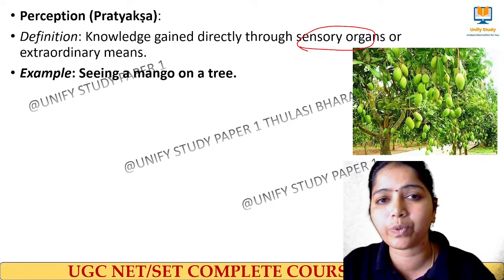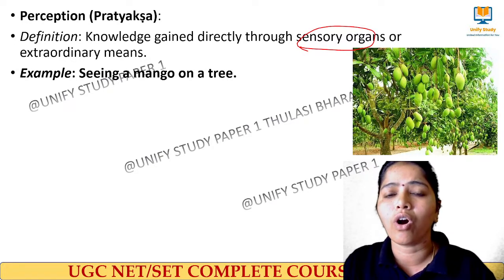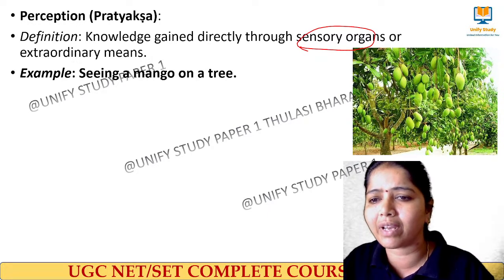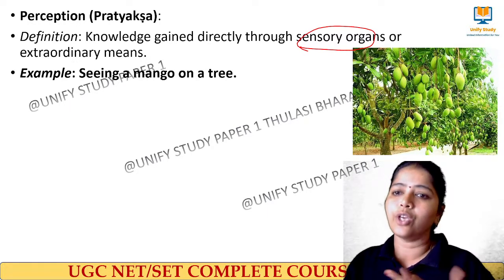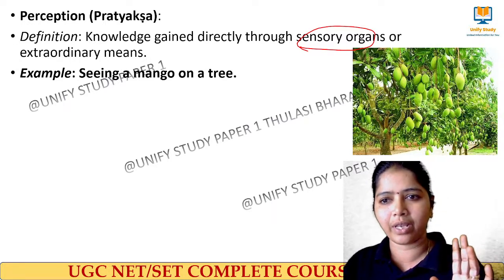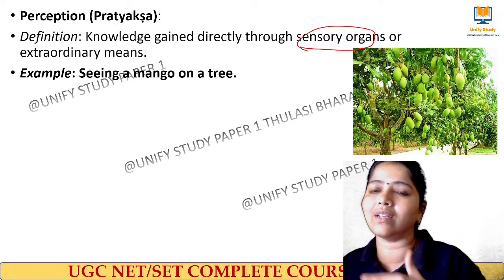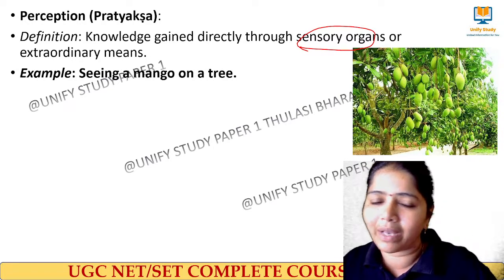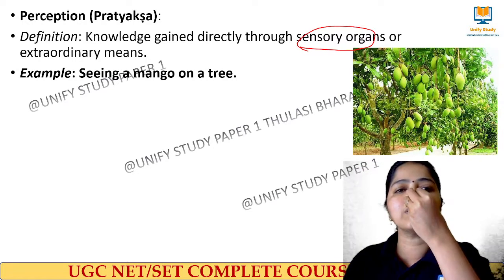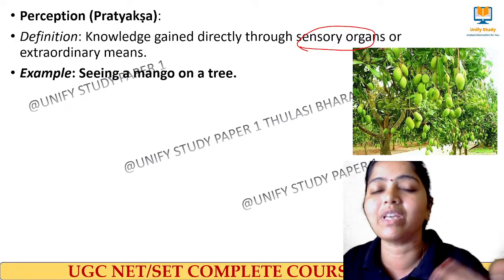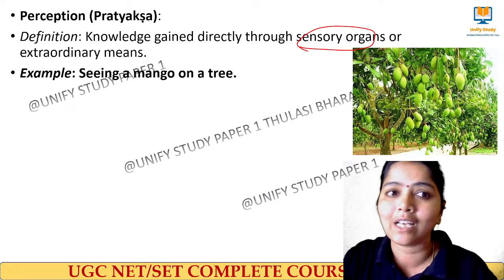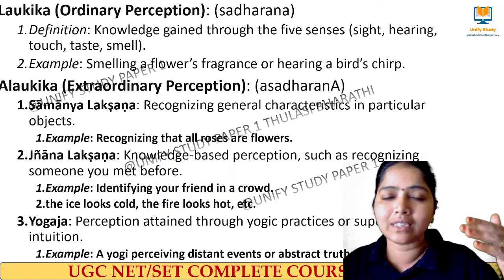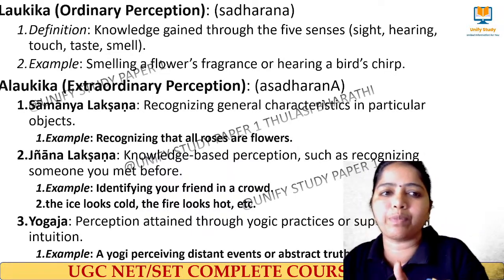So the knowledge which I gain through my sensory organ or the extraordinary knowledge, that we call perception. Simple example, when you look at this, you will say it's a mango tree. When you cross a mango garden, the smell will be there. There is a mango garden nearby, right? So through the sense organs, when we gain some knowledge, that we call perception or pratyaksh. And these are the different things that we have to know inside perception.